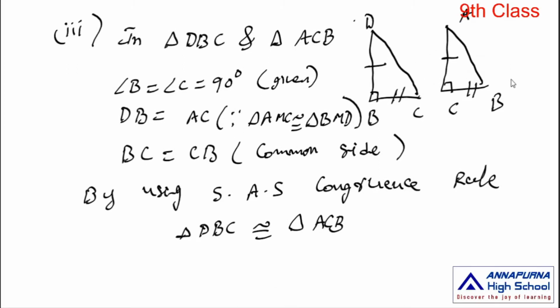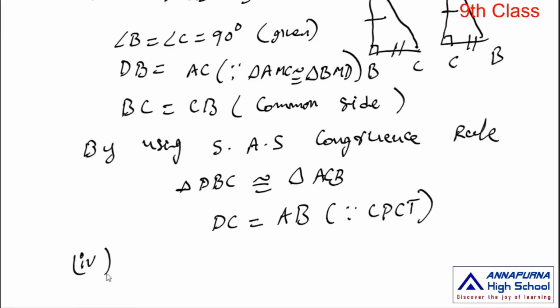Observe these two triangles are congruent. So DC is equal to AB. The hypotenuse DC is equal to AB. The corresponding sides are equal, since CPCT means the corresponding parts of congruent triangles. This is the third condition.